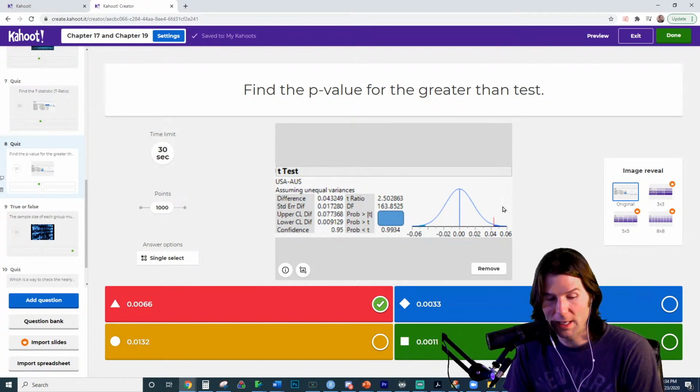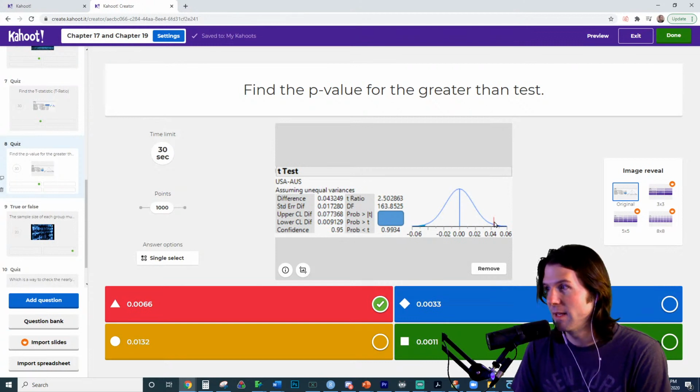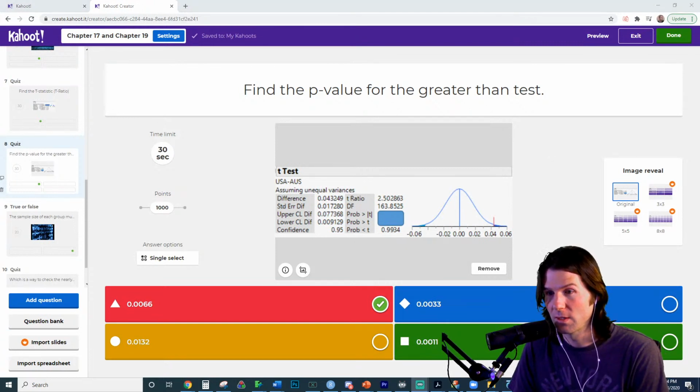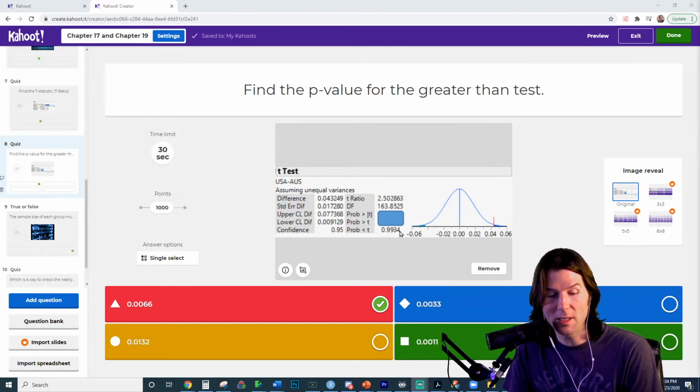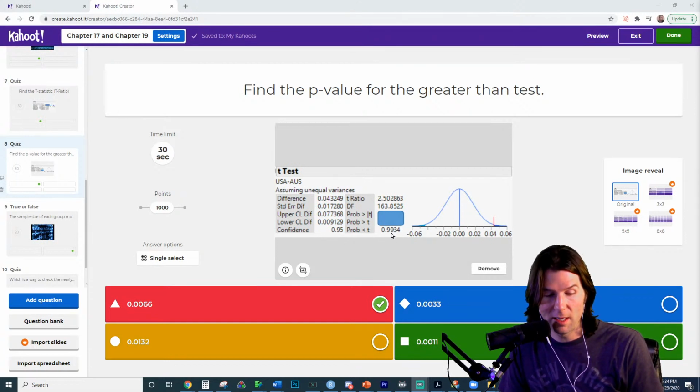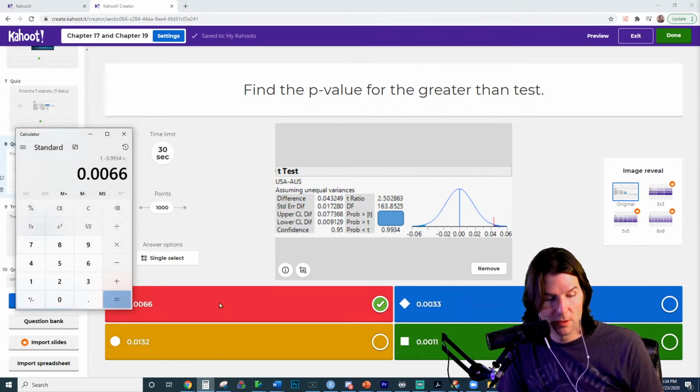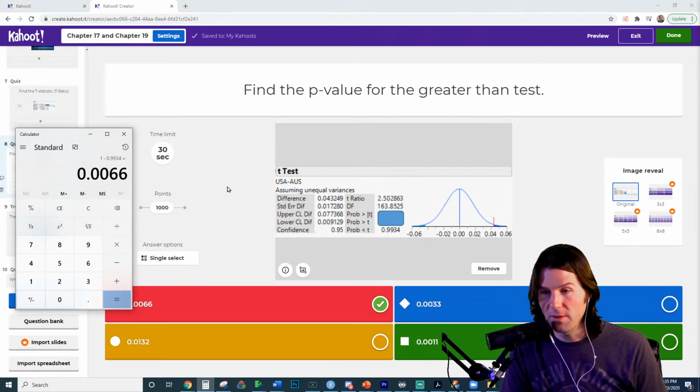So the greater than test is going to be the area to the right of this line. That's the greater than. And then how would you find the not equals to? How would you find the p-value for the not equals to test? And then how would you find... Yep, exactly. Well, not the confidence, but 1 minus this one, the less than test. Because below this line is 99.34. So that's below the line. So 1 minus that will give us the area above the line. And then that's the blue area right here.